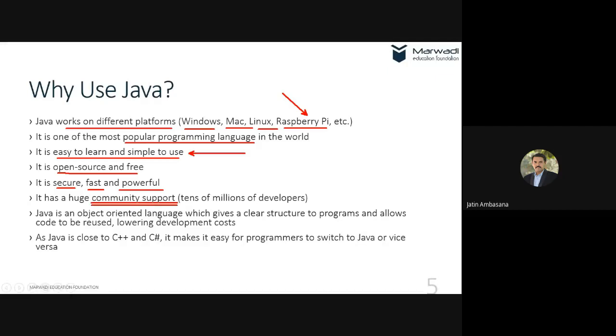There is a huge community support, so if there is an issue that you are not able to solve, then if you just Google it out, you will get lots of forums where lots of people provide you support regarding that particular thing, right?